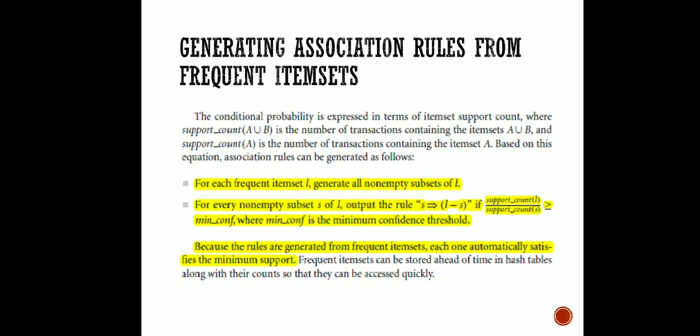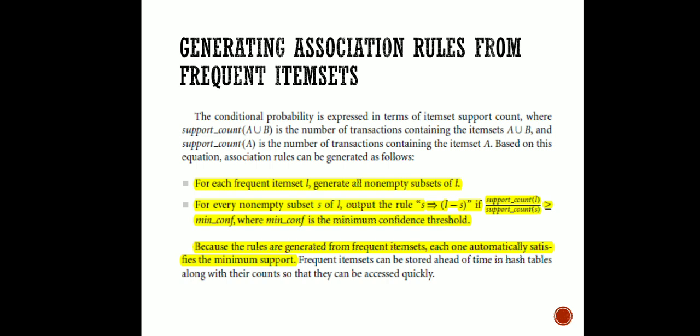That is, for every non-empty subset S of L, the output rule, that is S implies L minus S, is possible. For which pair is this rule going to be satisfied? Where support count of L by support count of S will definitely be greater than or equal to the minimum confidence level.